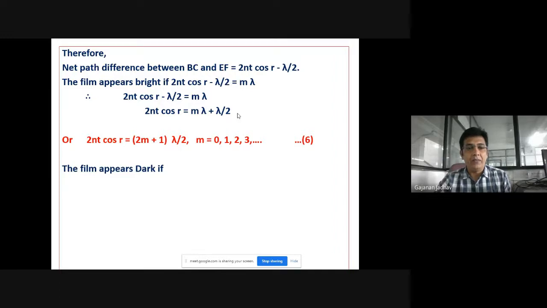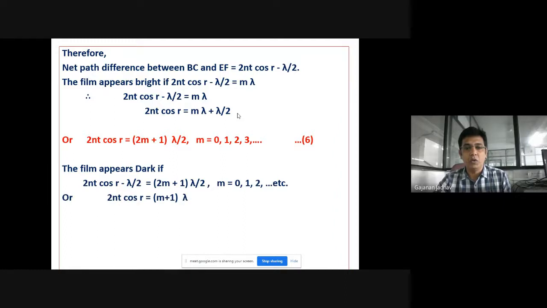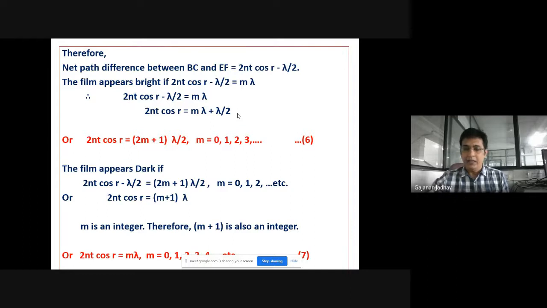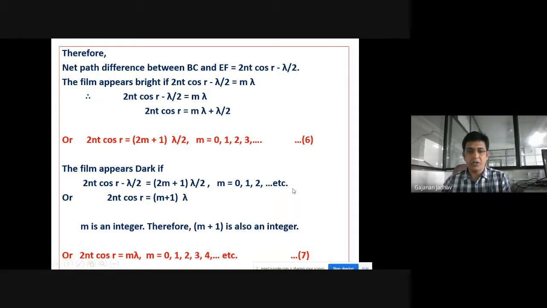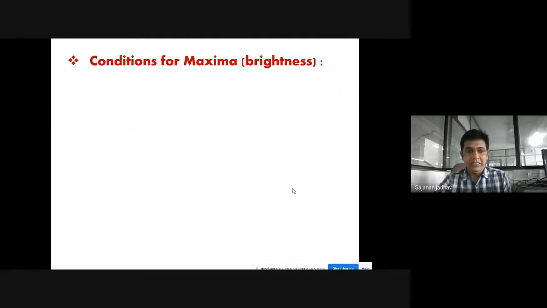Then the film will appear dark if this path difference is equal to, that is, 2nt cos R is equal to m plus 1 into lambda, where m is an integer, and therefore m plus 1 is also an integer. Or we can rewrite it as 2nt cos R is equal to m into lambda. That is equation number 7. So 2nt cos R is equal to m into lambda, m is equal to 0, 1, 2, 3, etc. So these were the conditions.